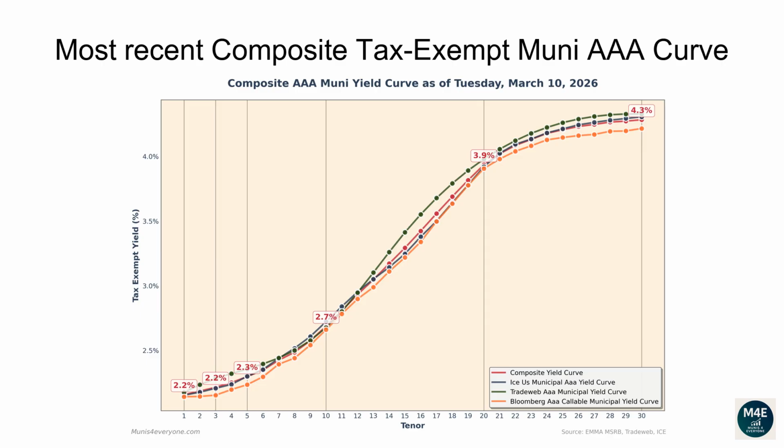The one-year composite tax-exempt yield is 2.16%. The two-year yield is 2.19%. The three-year yield is 2.22%. The 5-year yield is 2.3%. The 10-year yield is 2.69%. The 20-year yield is 3.94%. The 30-year yield is 4.28%.